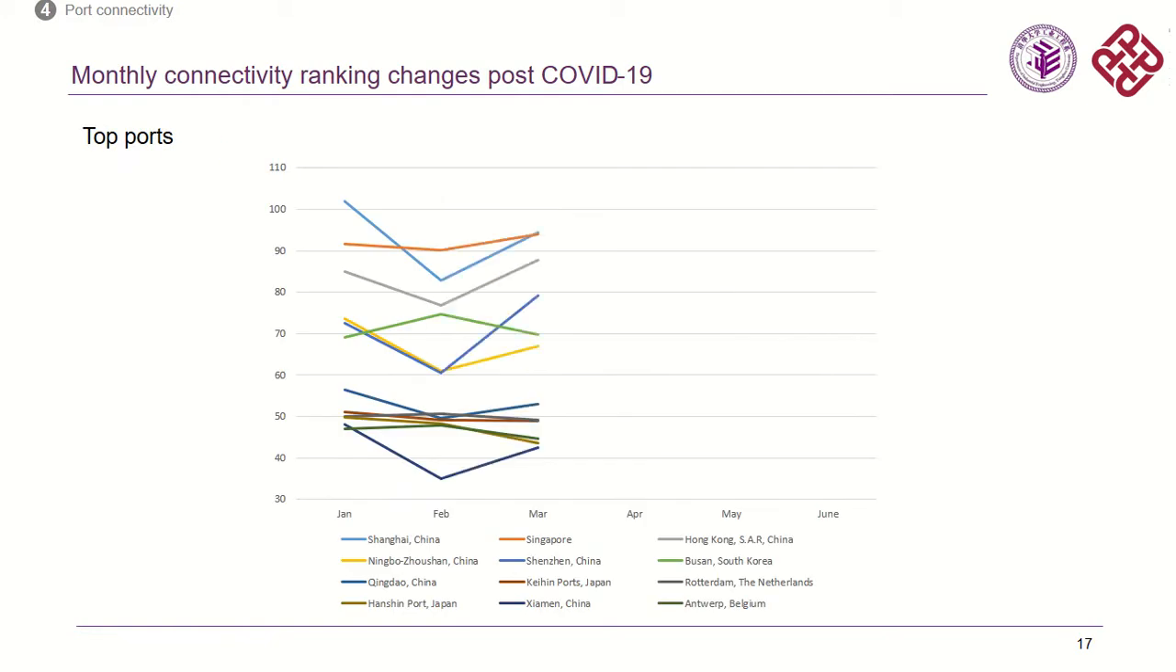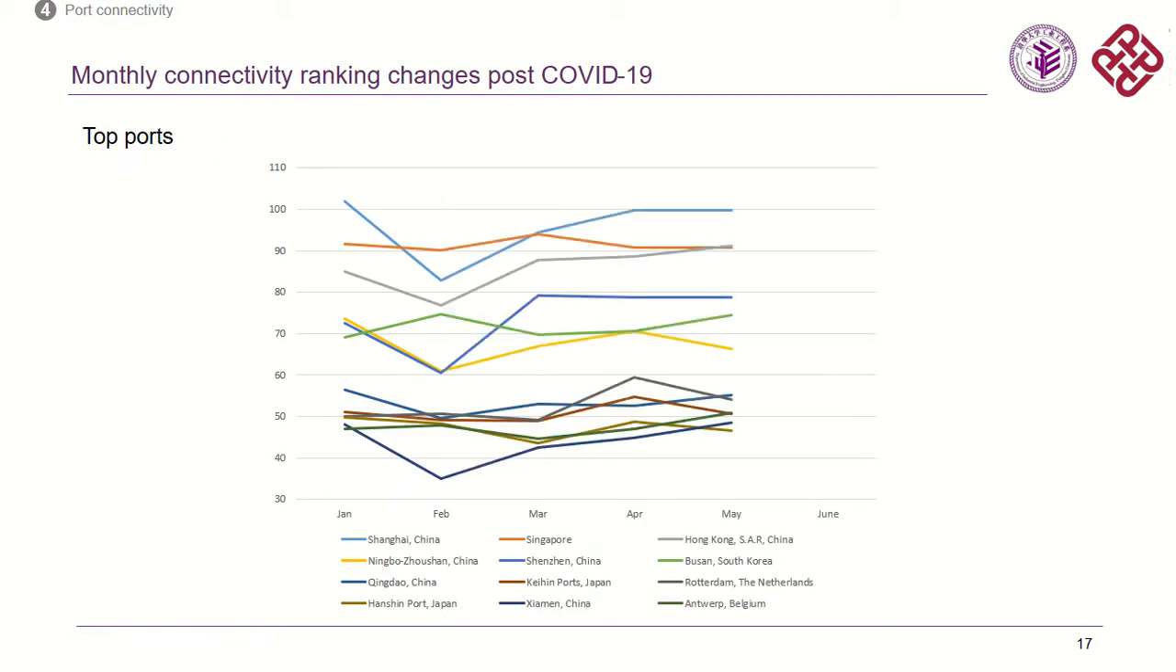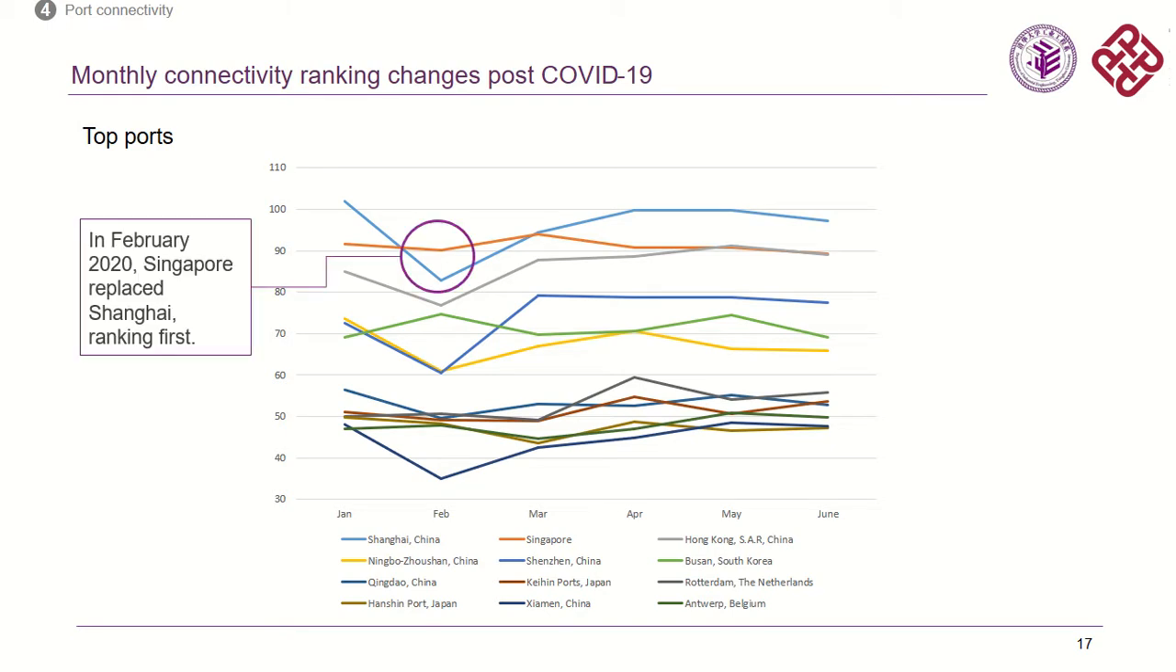In this slide, we select 16 top container ports and also show you the monthly connectivity ranking changes post-COVID-19. In general, we feel like Shanghai is definitely the first place in connectivity, and actually our results also show this general trend. But we can see that in February 2020, Singapore replaced Shanghai and ranked first place.